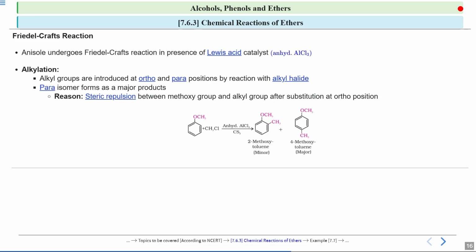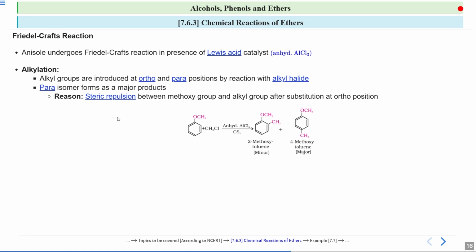If you look at this reaction, this is the anisole and this is an alkyl halide, which is CH3Cl. When you treat it in presence of a Lewis acid catalyst, which is anhydrous AlCl3, in the presence of CS2, you will get two products. One is 2-methoxytoluene and the other one is 4-methoxytoluene. Now if you look, this OCH3 group is a strongly electron donating group. Okay, this activates the aromatic ring towards electrophilic substitution at ortho and para positions, because electron density is more pronounced at ortho and para positions.